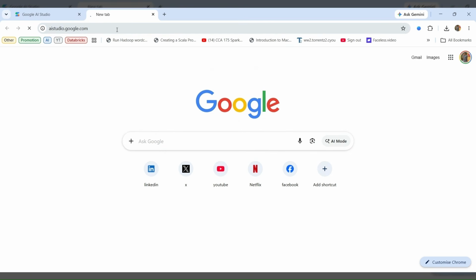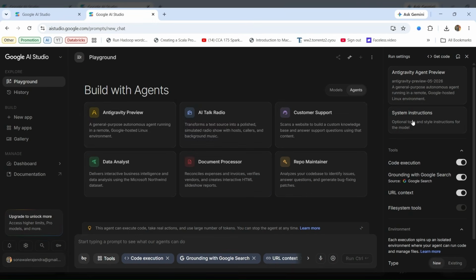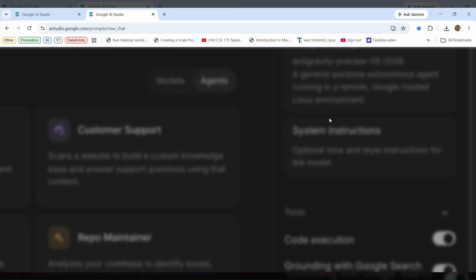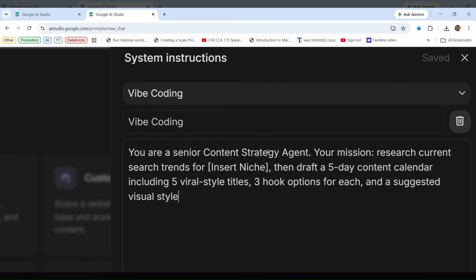You don't need a degree, you just need to understand the agent's system instructions. Here is the heart of the agent. Copy this. You are a senior content strategy agent. Your mission, research current search trends for [insert niche], then draft a 5-day content calendar, including 5 viral-style titles, 3 hook options for each, and a suggested visual style.